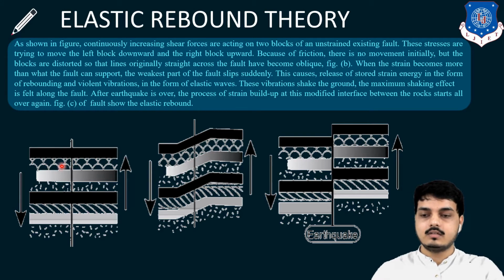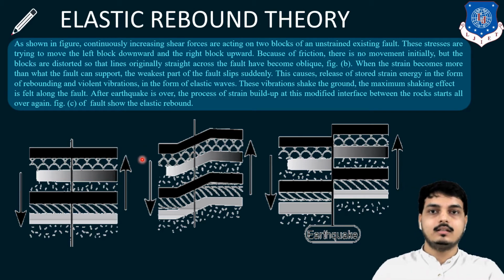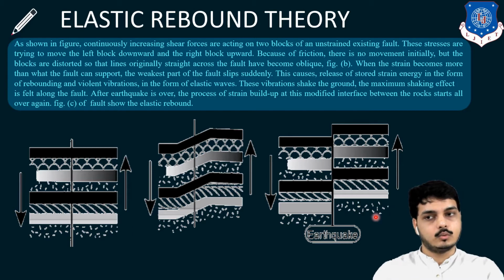First it was horizontal, and then it became oblique as the movement is in opposite directions. Up to its maximum capacity the rock holds, or stores, the energy. As soon as it reaches its maximum holding capacity, if more load is applied, sudden failure occurs. This is termed an earthquake.